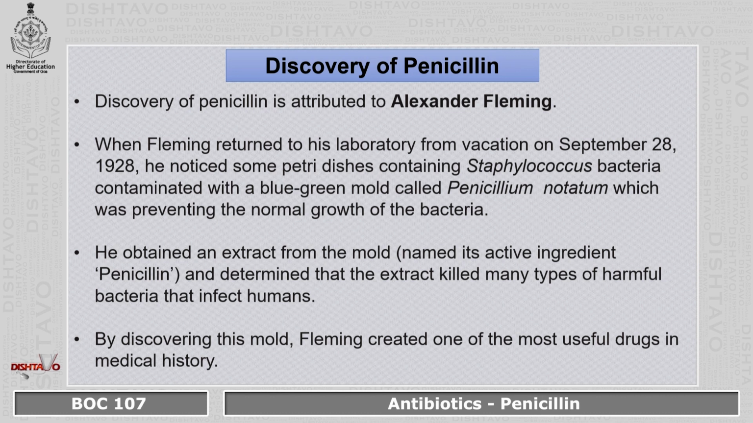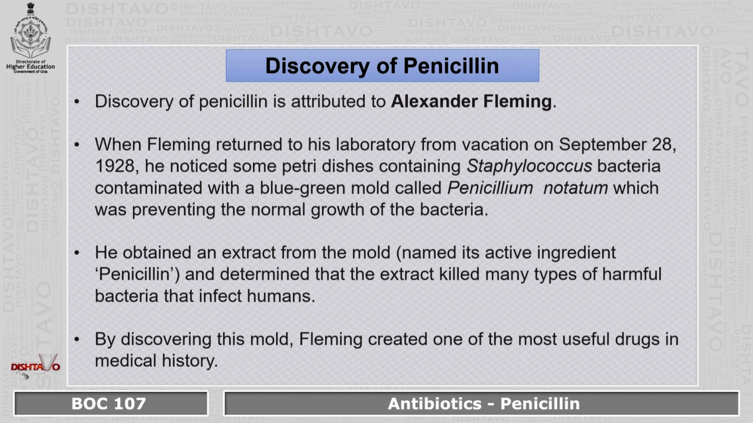Coming to discovery of penicillin, how exactly was penicillin discovered? The discovery of penicillin is attributed to Alexander Fleming. There is a backstory to it. When Fleming returned to his laboratory from vacation, on September 28, 1928, he noticed some petri dishes containing Staphylococcus bacteria contaminated with a blue-green mold called Penicillium notatum, which was preventing the normal growth of bacteria.